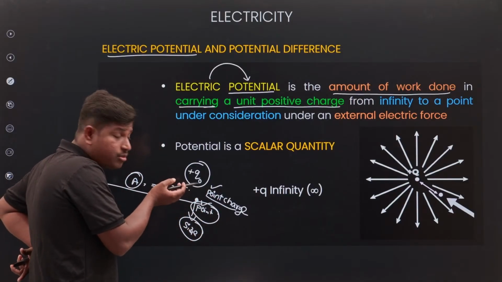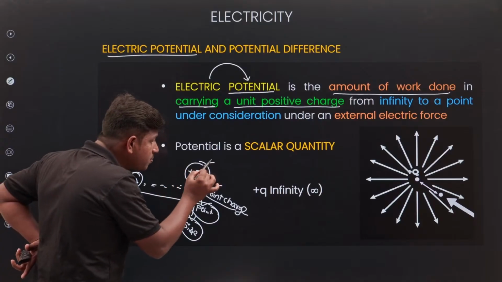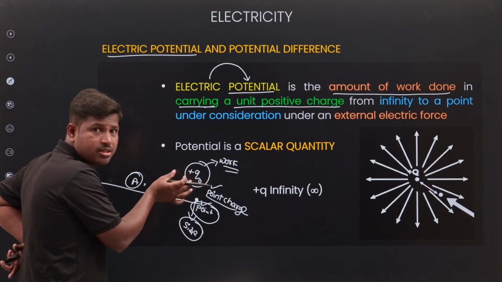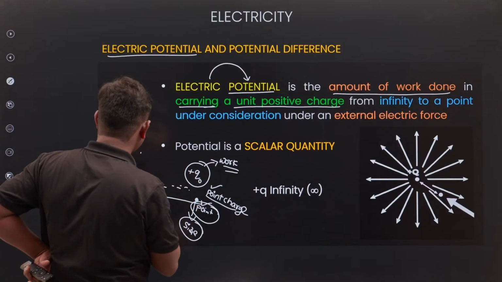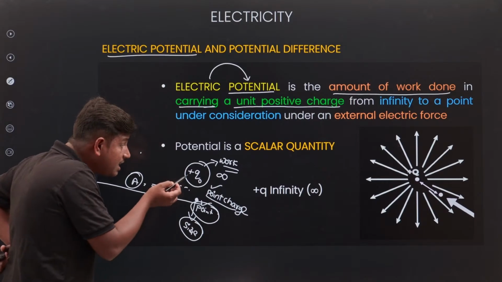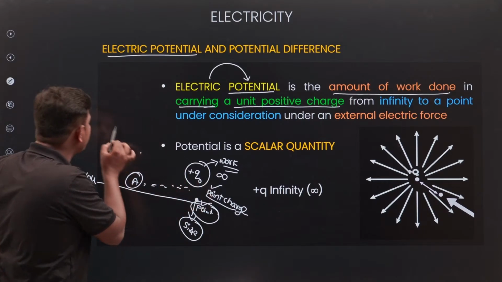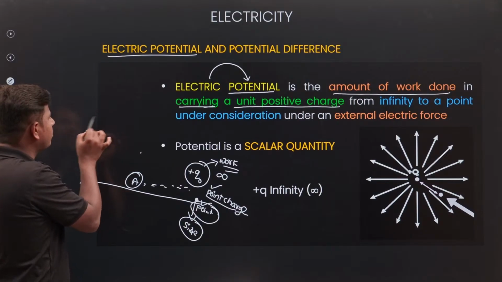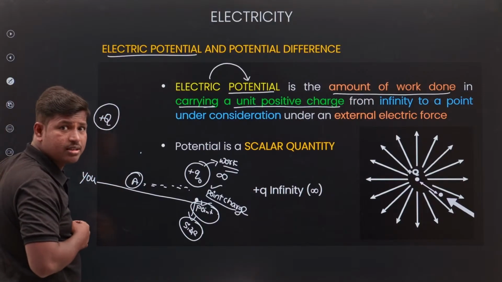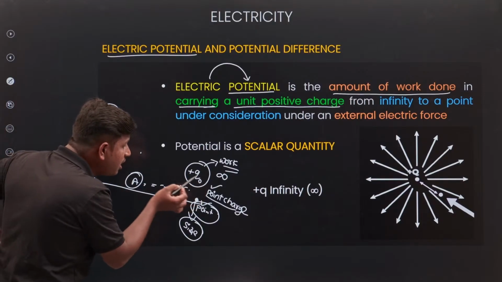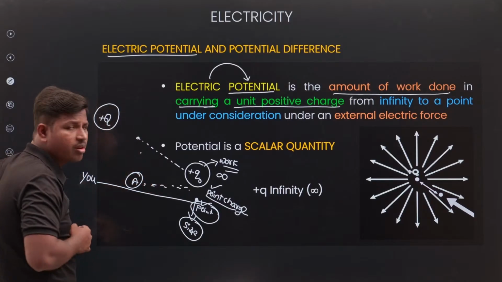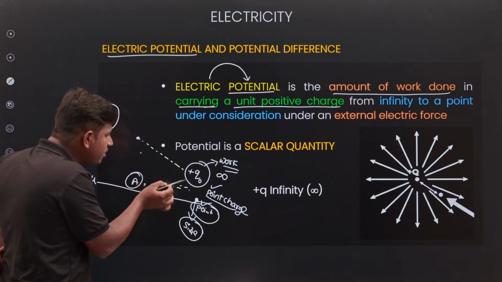We are working on this point charge. Where is it? It is at infinity. From infinity, there is some charge, let us take plus capital Q. From infinity to some distance, we are bringing the charge.